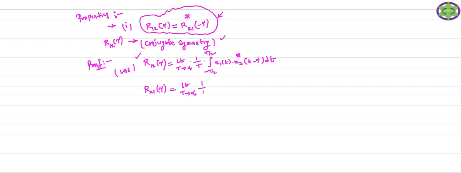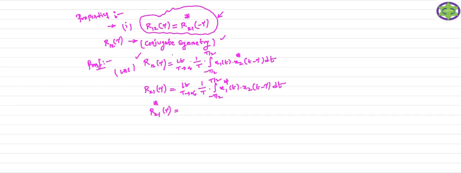For that I consider R21 of tau is equal to integral minus t by 2 to t by 2. What is R21 of tau? You take the conjugate of the first signal and the time shifted version of the second signal. That is your R21 of tau. But I want R21 of minus tau conjugate. First you take the conjugate of R21 of tau.